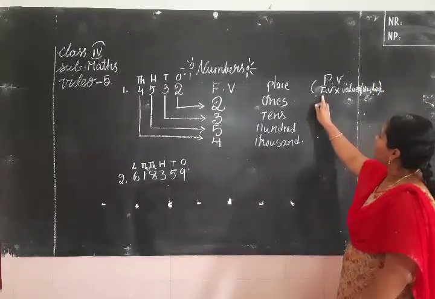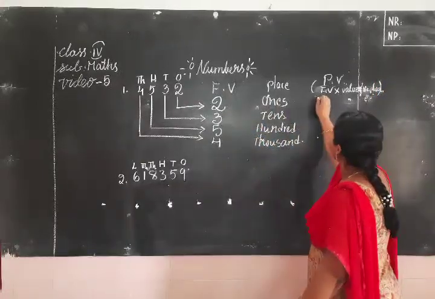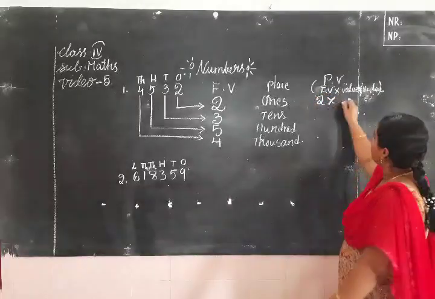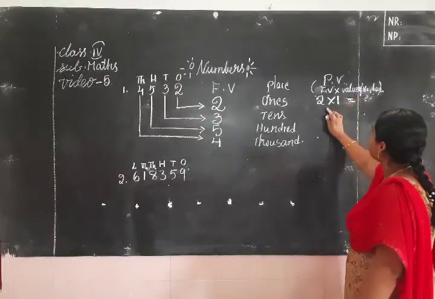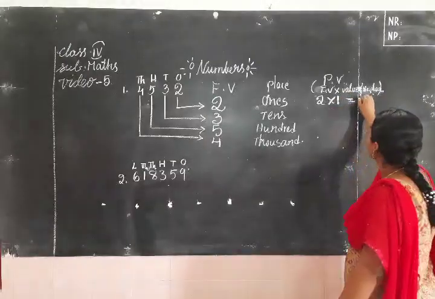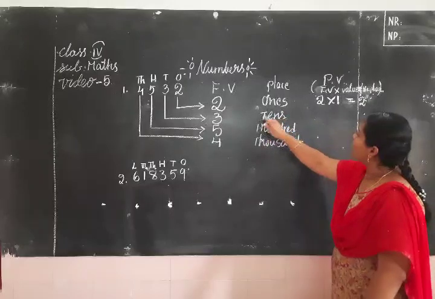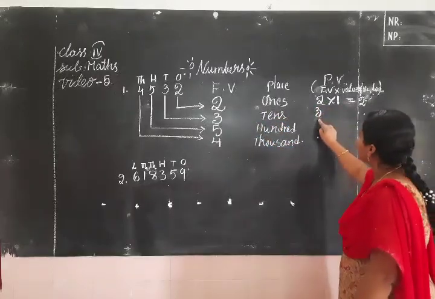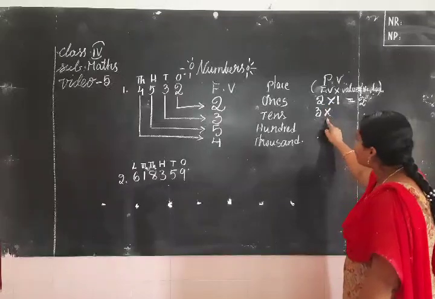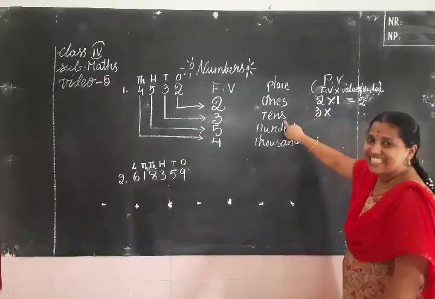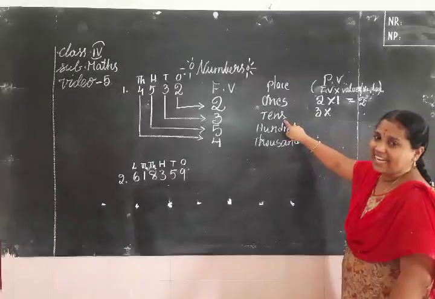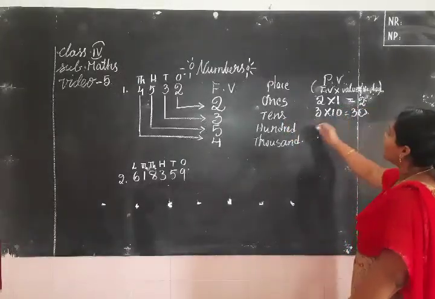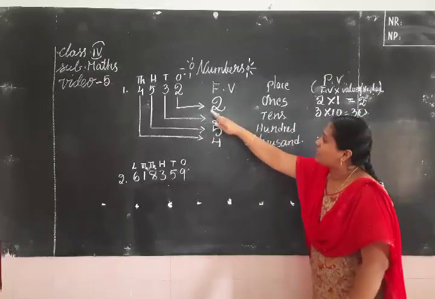Okay. Now tell me, what is the face value here? 2. 2 multiplied by the value of ones, which is 1. You know the tables, children. Come on, tell me. 2 ones are 2. Now the place value of 3. First, we write the digit multiplied by the value of the place. Tens means 10. 3 tens are 30.